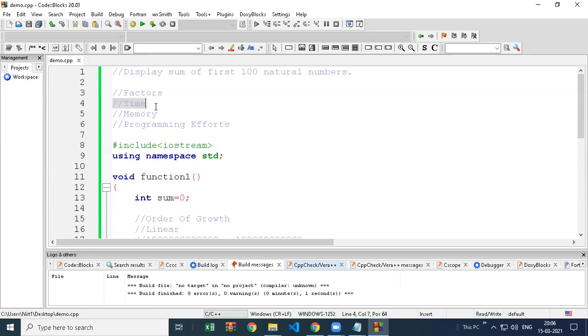If the first factor has a collision, then go with the second. And if the second factor has a collision, then you go with the third one. And if the third also has a collision, then you can decide anything you want. It depends on you then. You can go with any program you like. Normally this doesn't happen. Mostly every program has a time difference and we all go with time. There are very rare programs which take the same time. So you go with third, second, and then otherwise go with programming effort.